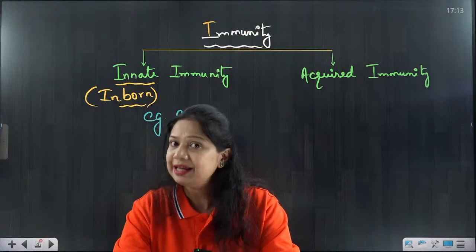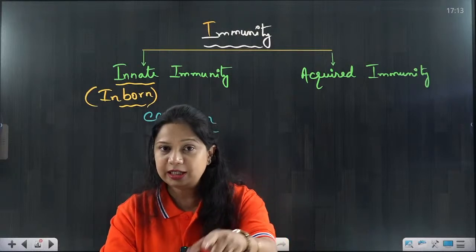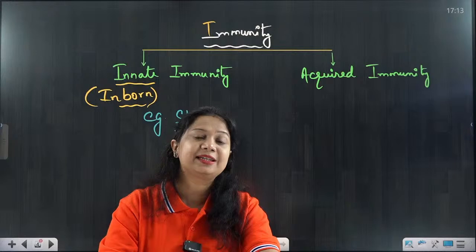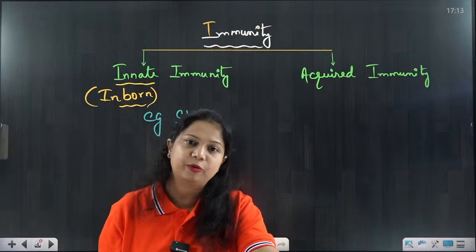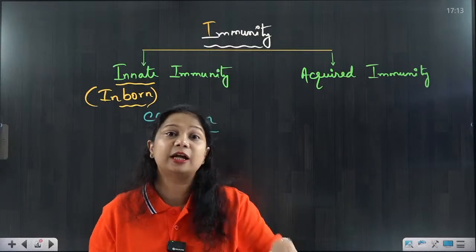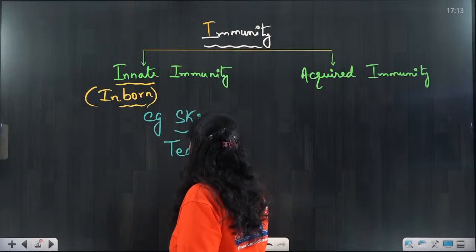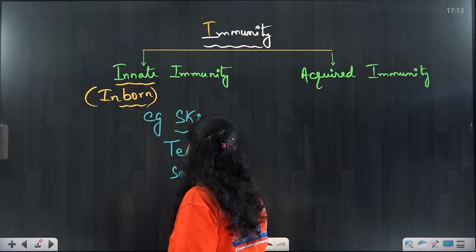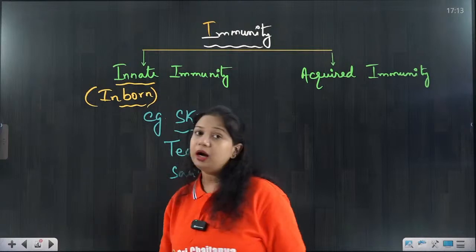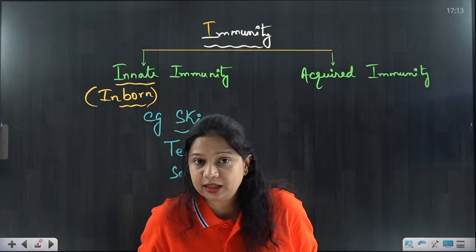And what happens? Tears come out. Tears have various types of components that can protect us from different types of infections. So yes, tears, saliva, all these are called part of innate immunity.